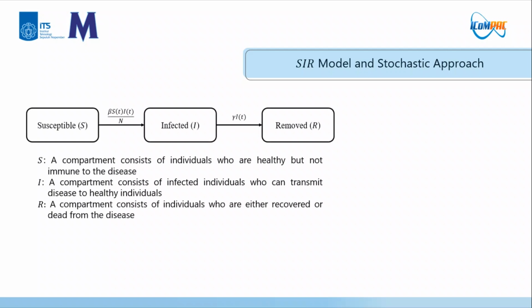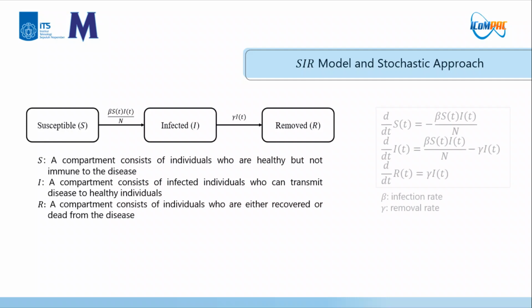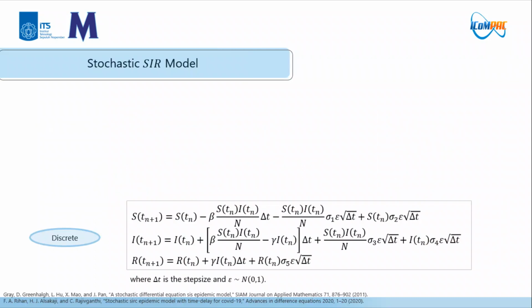Here is the deterministic SIR compartmental model. The definitions of the S, I, and R compartments are shown here, while the relationship between compartments is shown by this compartment diagram. The SIR model is described by the following system of differential equations, where beta is the infection rate and gamma is the removal rate.